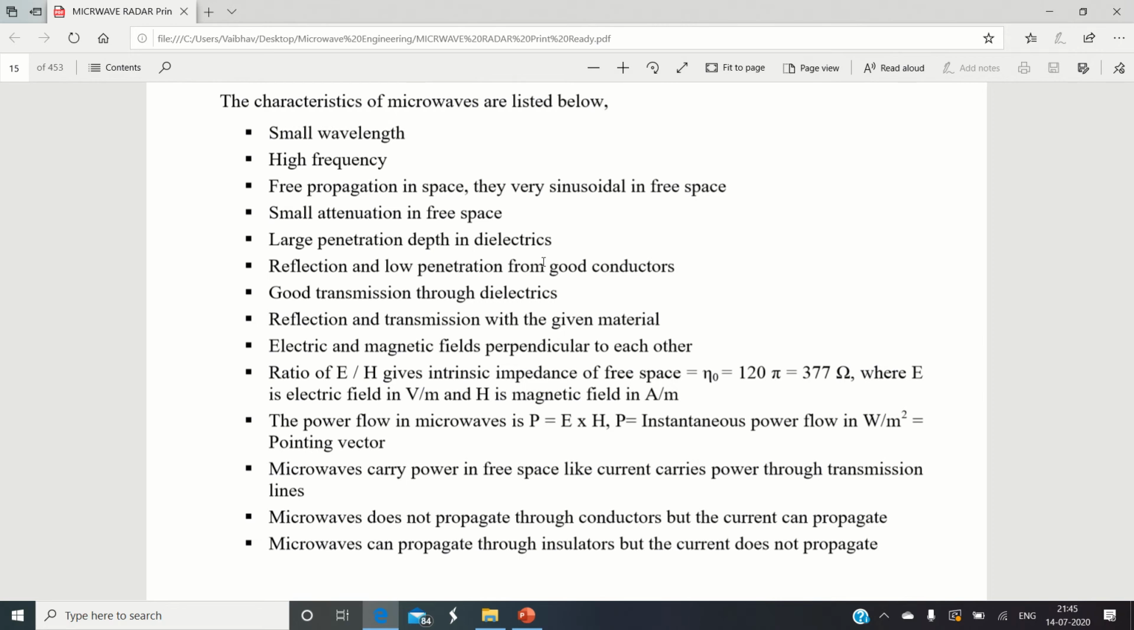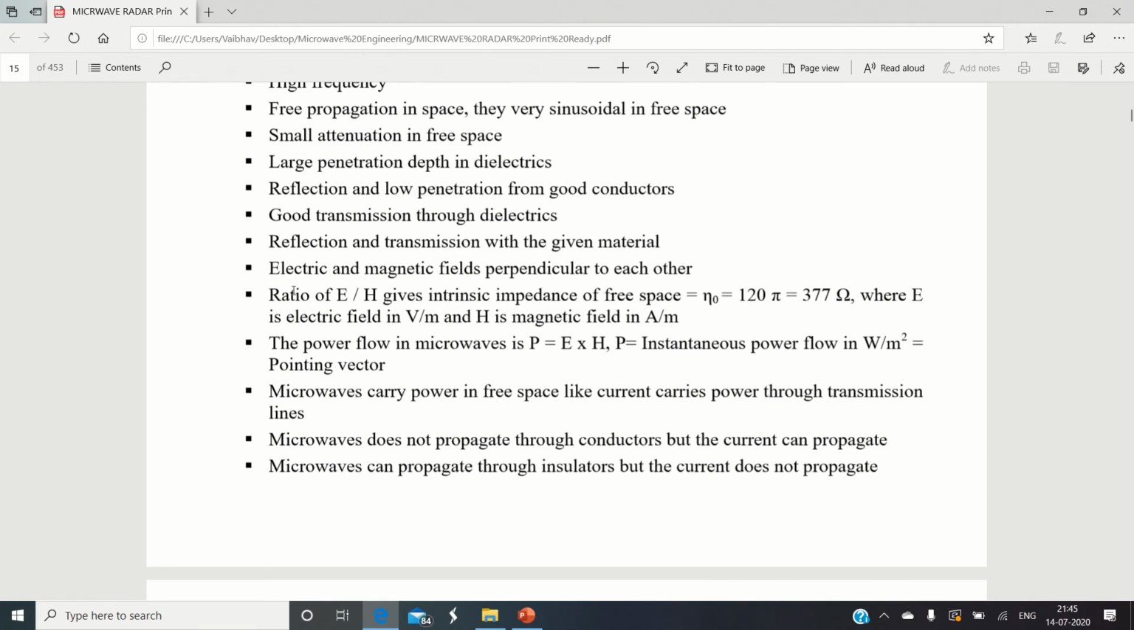The next important characteristic of the microwave is that it carries energy in the form of a field. The fields are the electric and magnetic fields, and these two fields are always oriented perpendicular to each other in the given microwave. Whenever we take the ratio of the magnitude of the electric to the magnetic field, it will always evaluate to the intrinsic impedance.